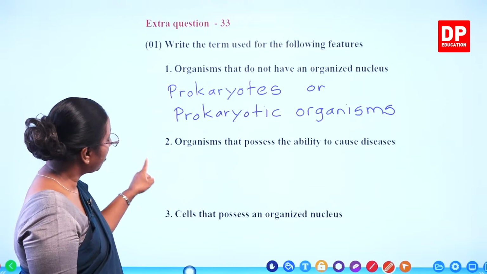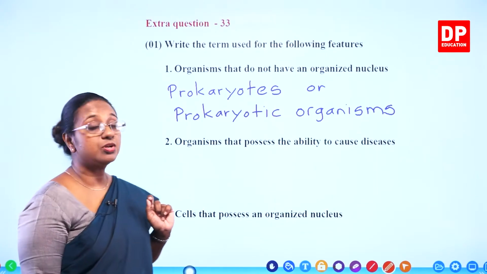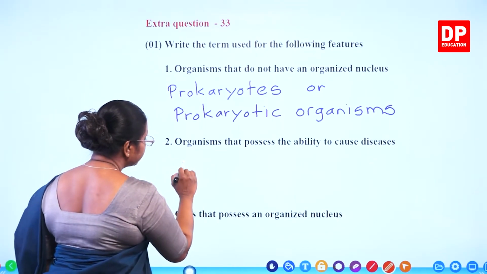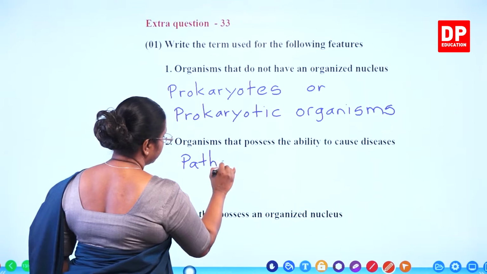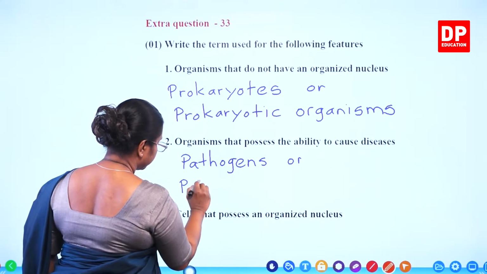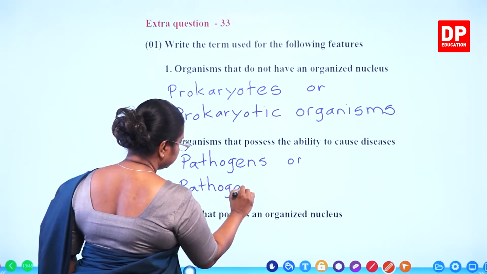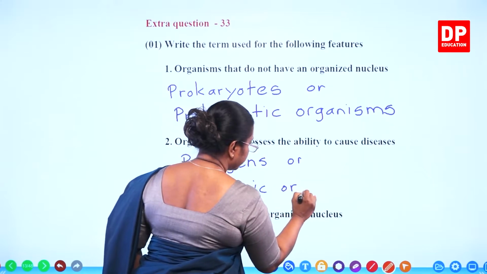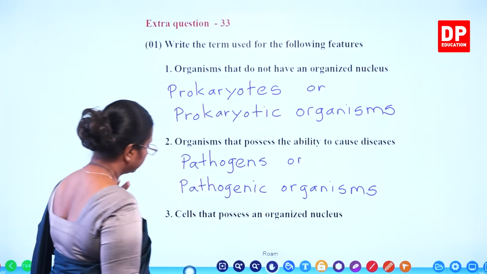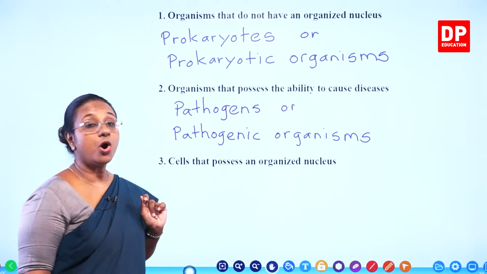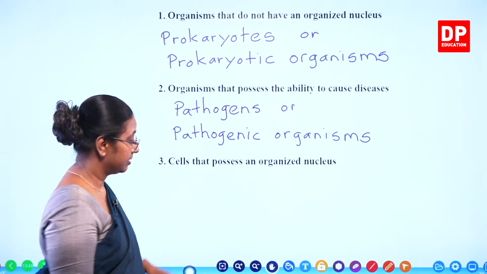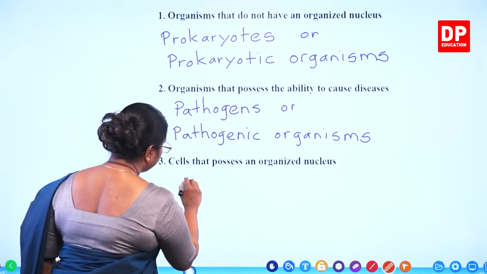Then the second one, organisms that possess the ability to cause diseases. What do we call them? Pathogens. Pathogenic organisms, pathogens. So, pathogens, again we can say pathogenic organisms. Then cells that possess an organized nucleus. What are those? Those are eukaryotic cells. So, here we have to say eukaryotic cells.